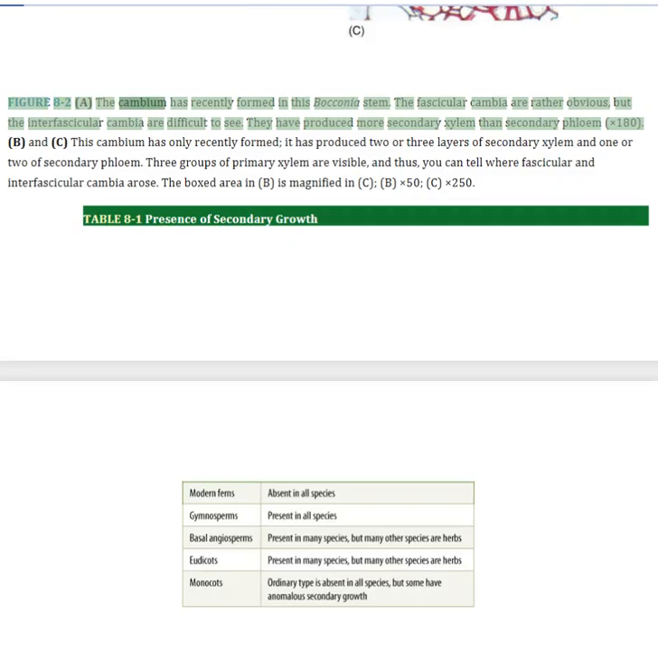Figure 8.2. The cambium has recently formed in this Bocconia stem. The fascicular cambia are rather obvious, but the interfascicular cambia are difficult to see. They have produced more secondary xylem than secondary phloem.